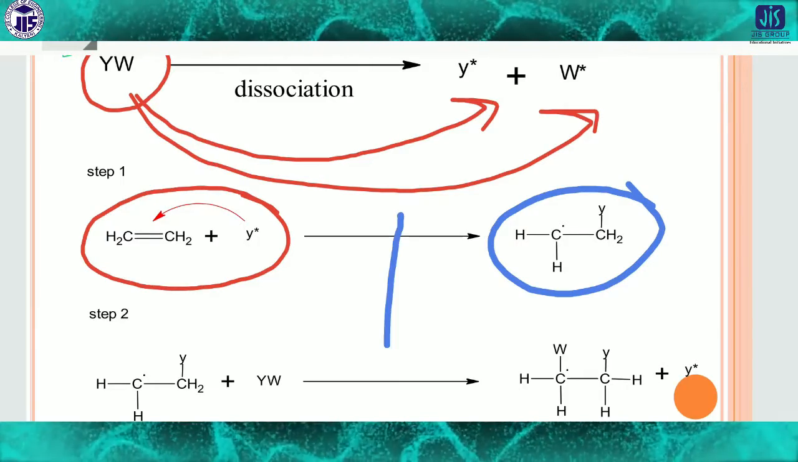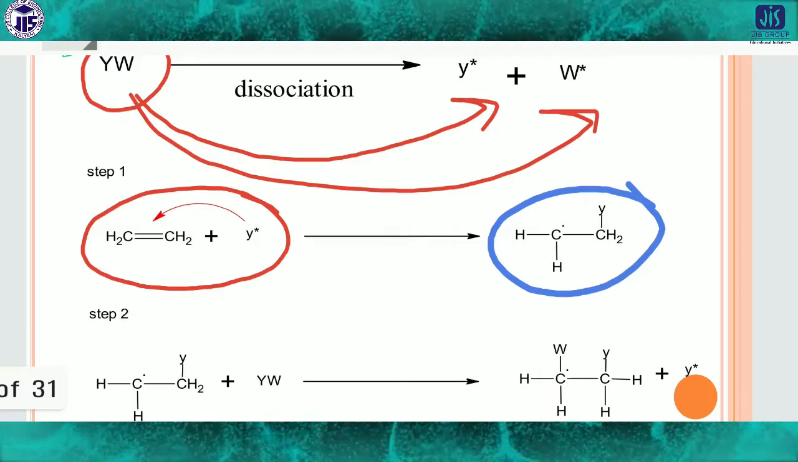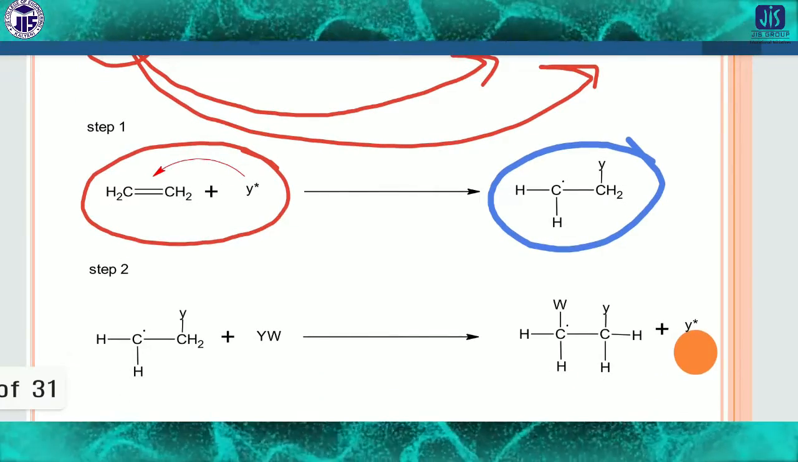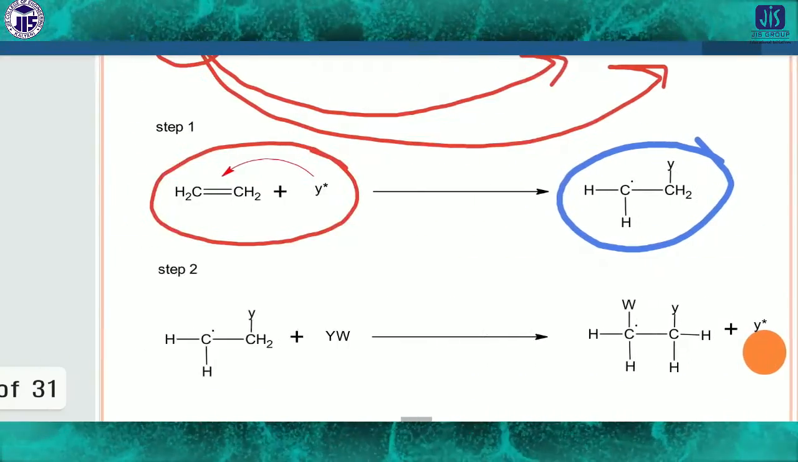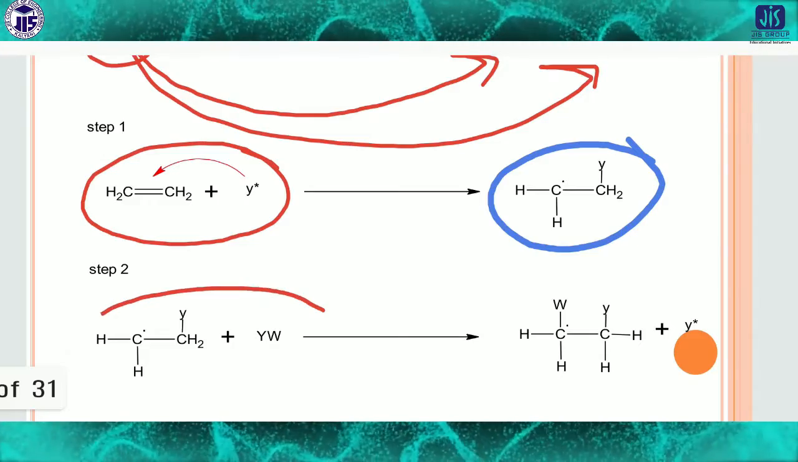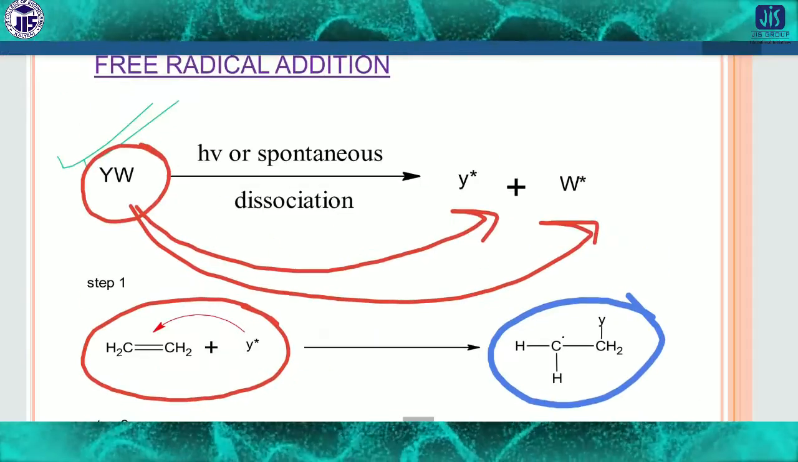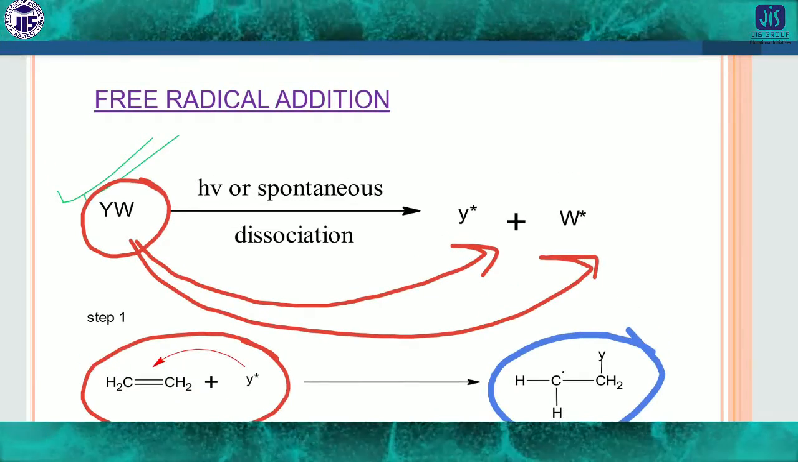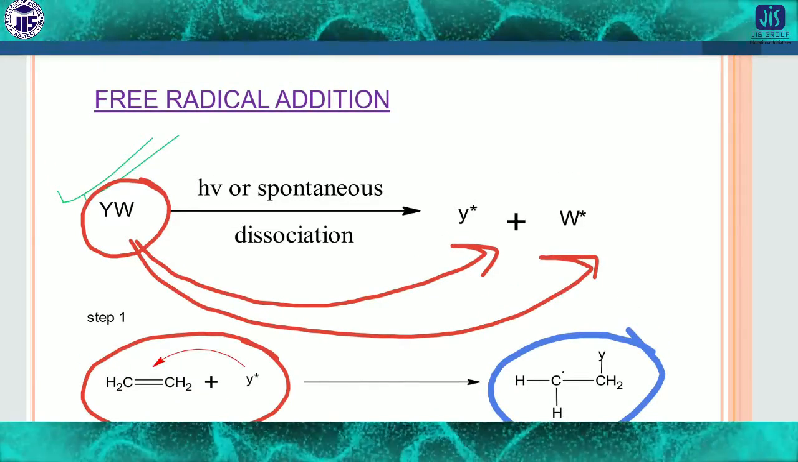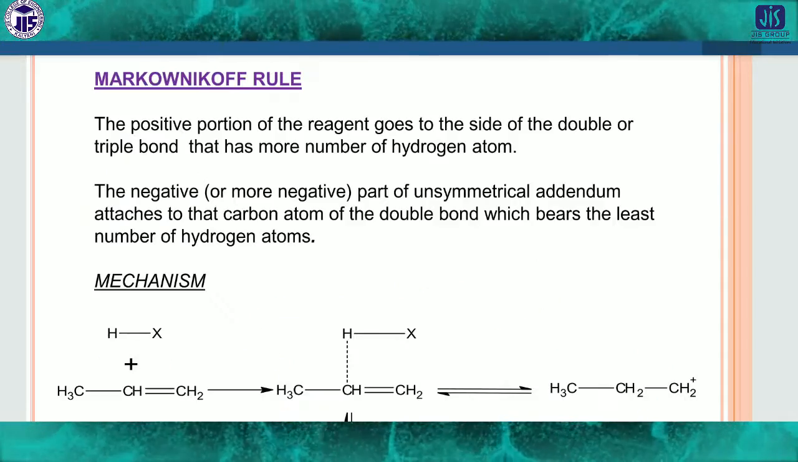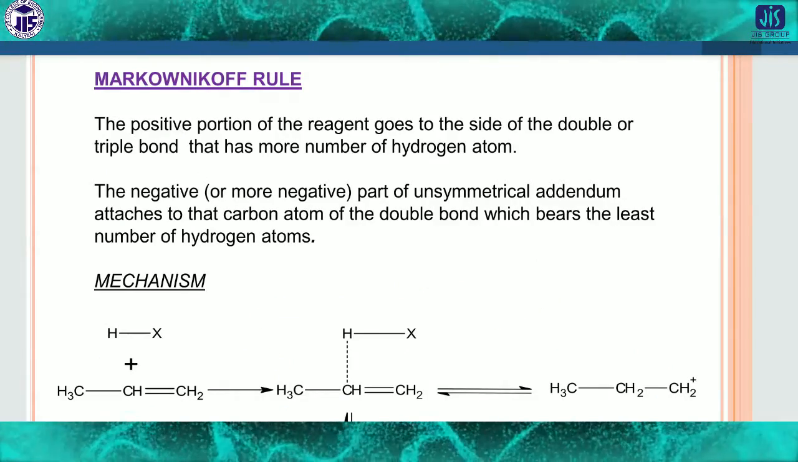Then in the second step, look here, another free radical present there binds with the compound, and in this way it forms another compound. So this process follows the free radical mechanism. This is another method where we can see free radical mechanisms. Now come to the most important part of the addition reaction.